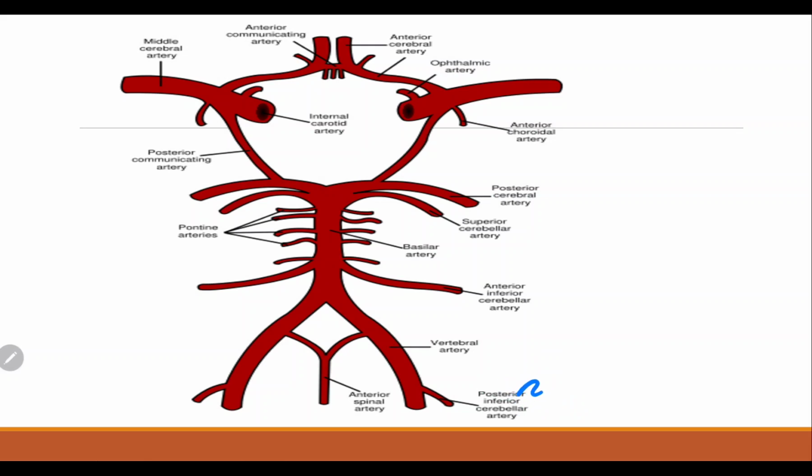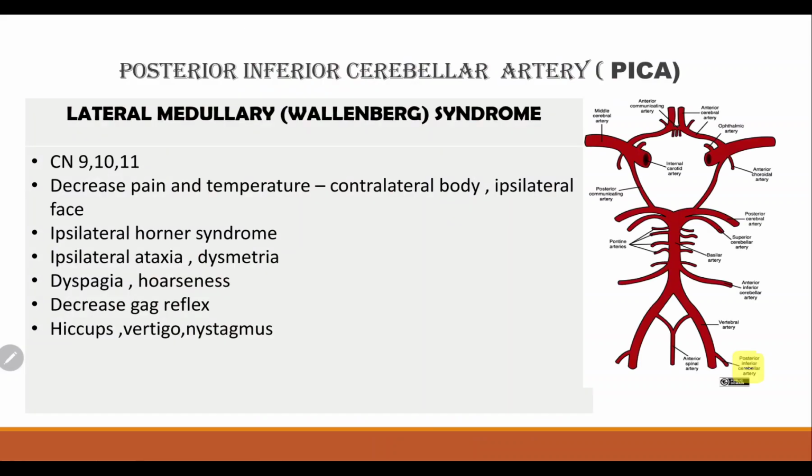Damages of the posterior inferior cerebellar artery and the anterior spinal artery, and what syndromes they cause. The first is the PICA, the posterior inferior cerebellar artery. If PICA is damaged, lateral medullary Wallenberg syndrome will be caused. In this, cranial nerves 9, 10, 11 will be damaged and there is decreased pain and temperature.